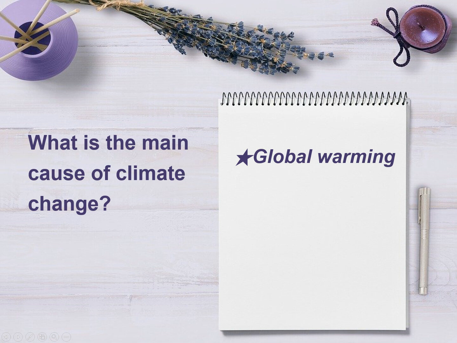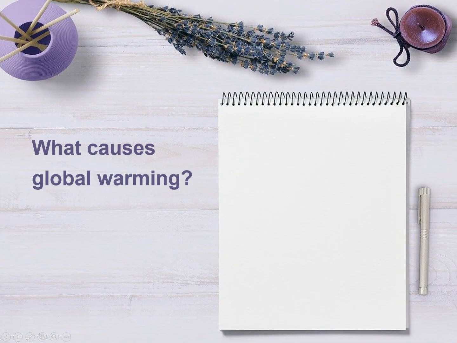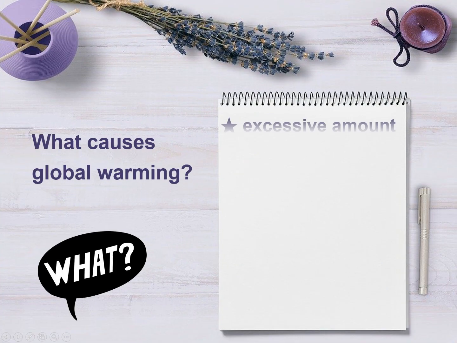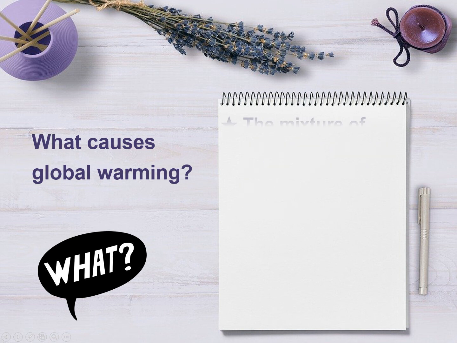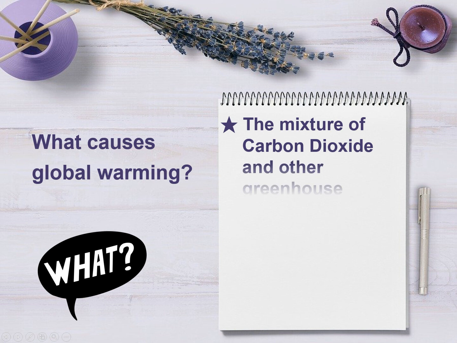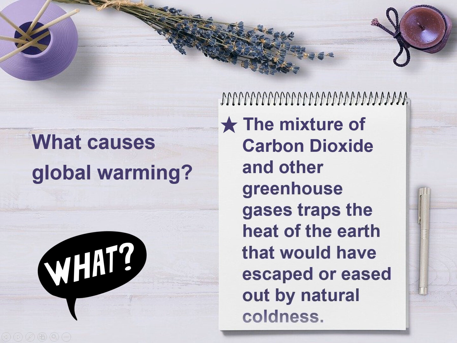What is the main cause of climate change? Global warming. What causes global warming? Excessive amount of carbon dioxide being released into the atmosphere. The mixture of carbon dioxide and other greenhouse gases traps the heat of the Earth that would have escaped or eased out by natural coldness.